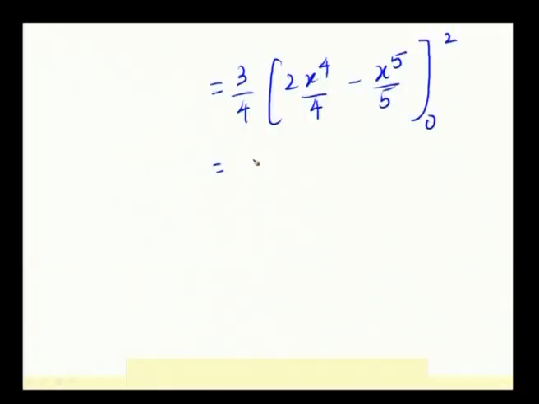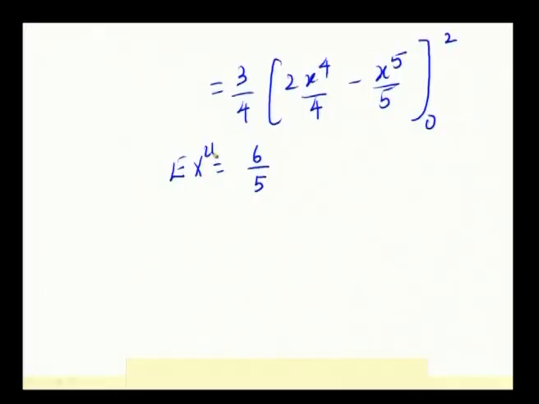So, when you substitute the limits and simplify, the answer comes to be equal to 6 by 5. Substituting x equal to 2, the answer comes to be 6 by 5, which is now E of x squared.